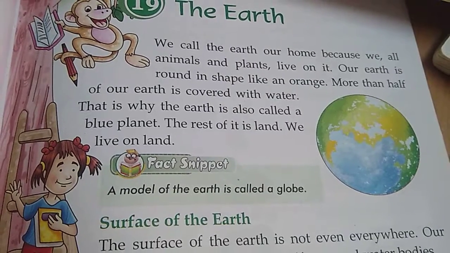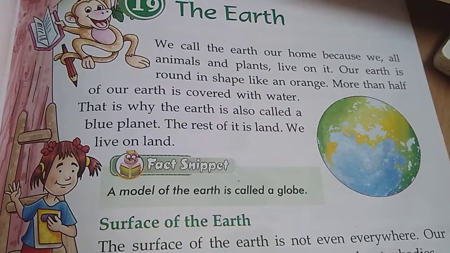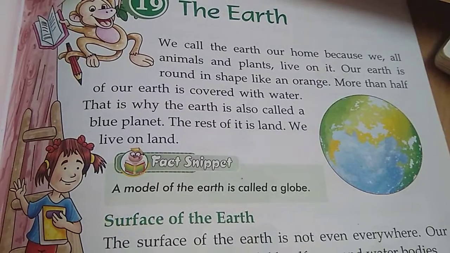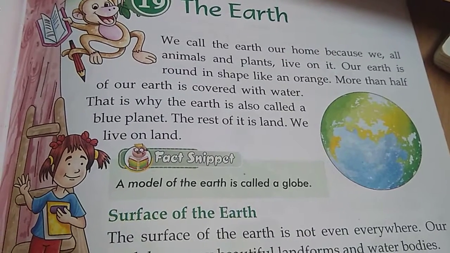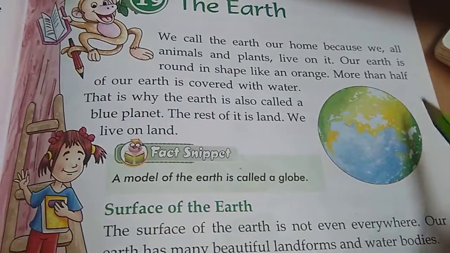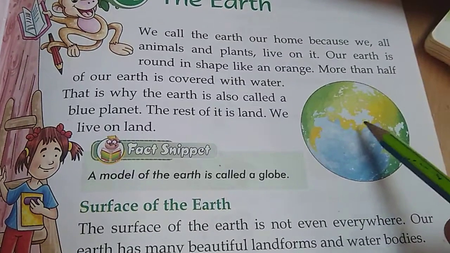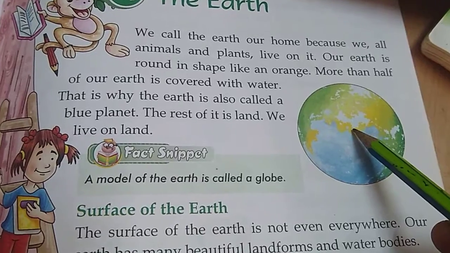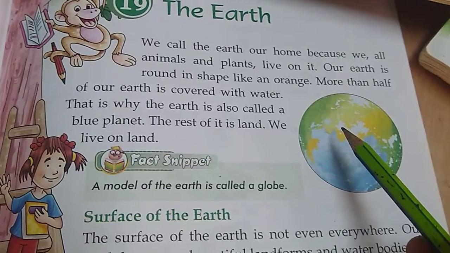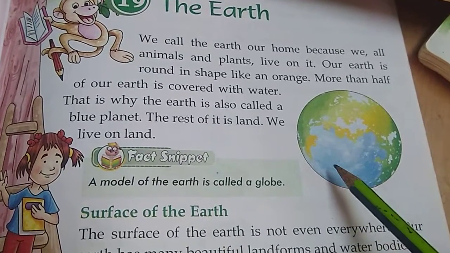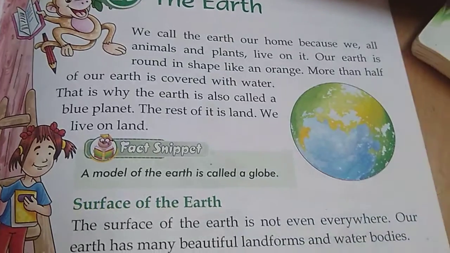More than half of the earth is covered with water, and its shape, look, it is not round, it looks like an orange. And children, you know, globe, have you seen? Globe is the model of the earth.